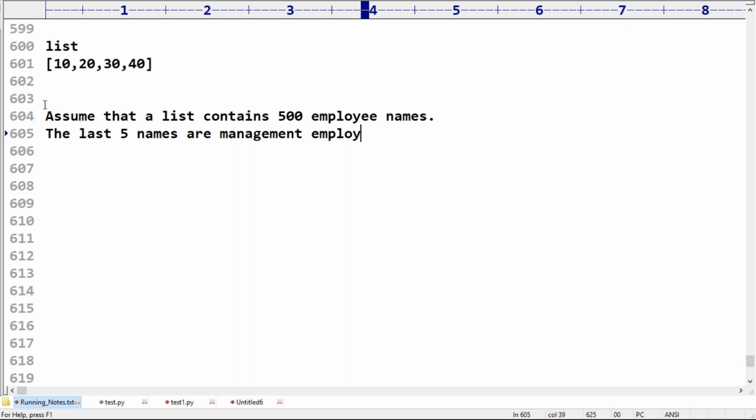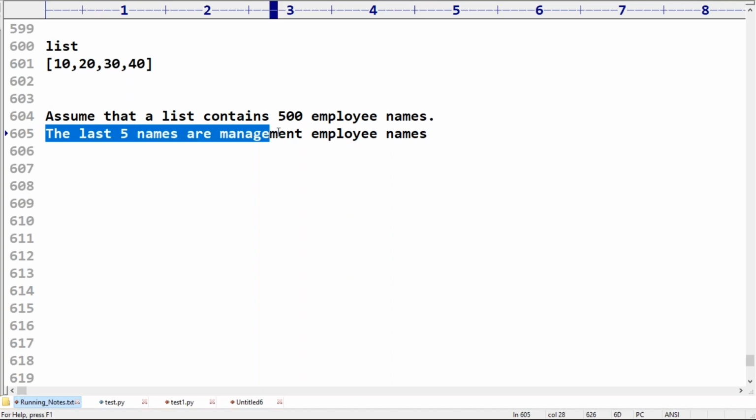Management employees means the people who are from management. So non-management employees, how many are there? 495. But the last five names are management employee names.